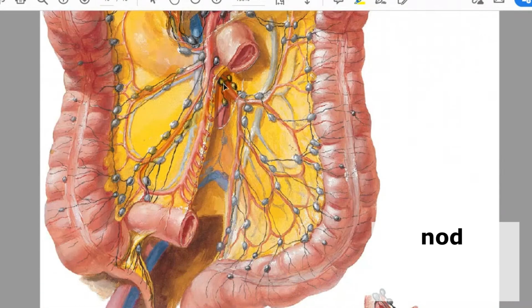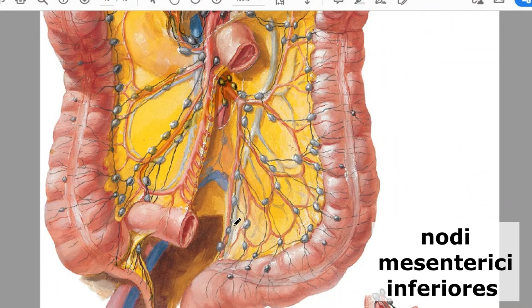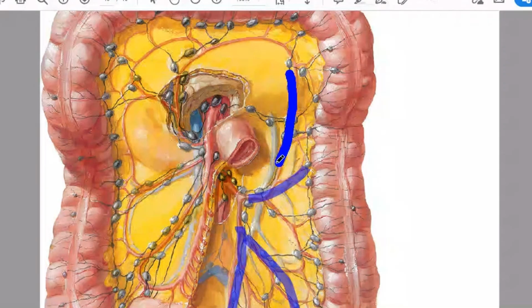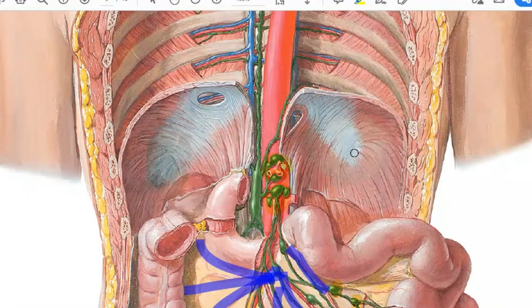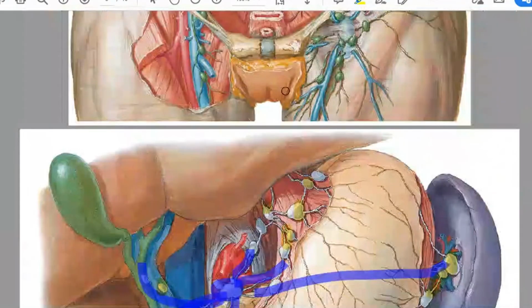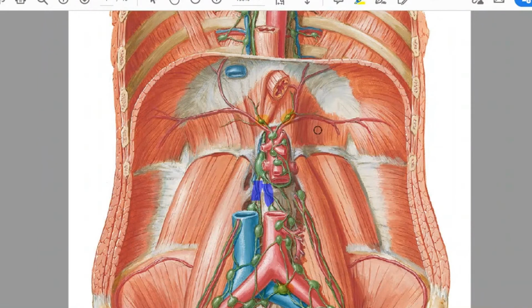And mesenterici inferiores collect lymph from the superior part of rectum, sigmoid colon, colon descendens, and part of transverse. So you have three main groups: nodi lymphatici celiaci, mesenterici superiores, and mesenterici inferiores, that collect all lymph from your unpaired internal organs of the abdominal cavity.